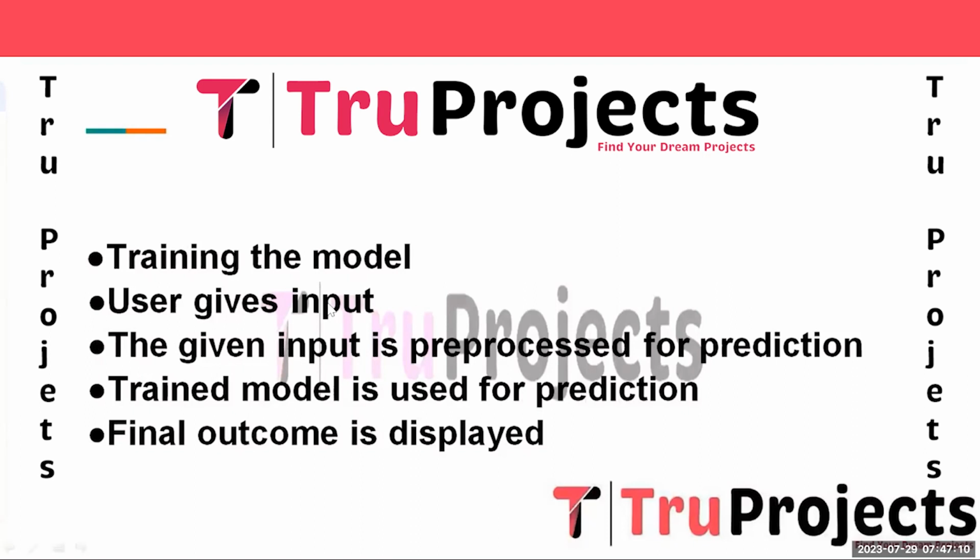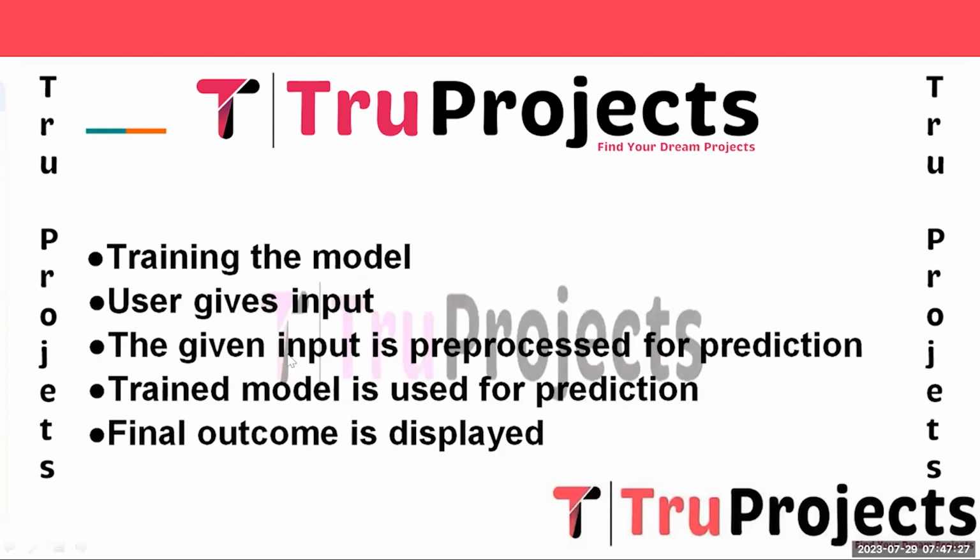And the next one is user gives the input. To enable user interaction, we use a user-friendly interface such as a web application with Flask, where users can input the textual data for emotion detection. The input text is collected from the user and passed to the next step.